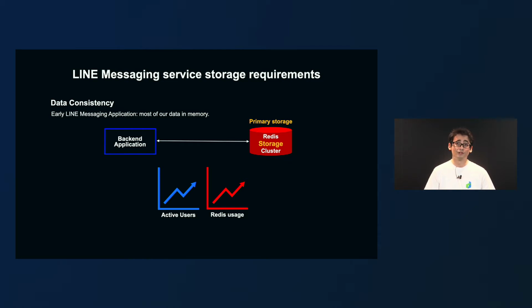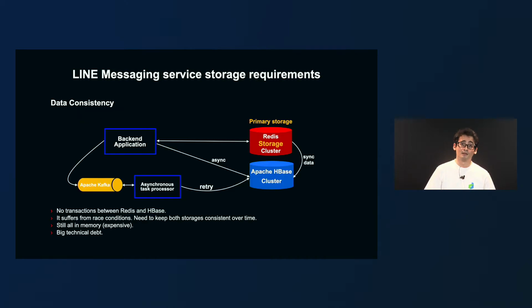Over time, this has become a big cost due to the amount of memory that is needed. What's more, even having data replicated in a master-slave mode, we were afraid of losing data due to having everything in memory. So we decided to write data also in HBase. But to not have any performance impact at the time, we decided to write to HBase asynchronously with an offline retry mechanism. But as you may have noticed, there are no real transactions between Redis and HBase. And also by writing data asynchronously, we are more prone to suffer from race conditions.